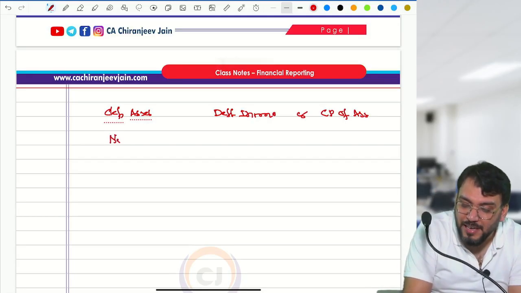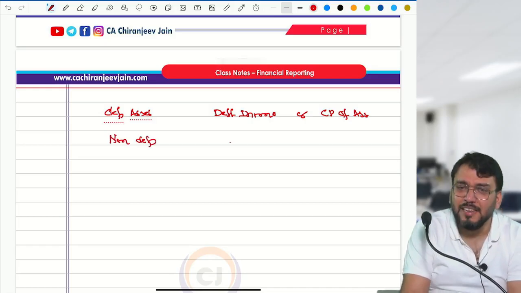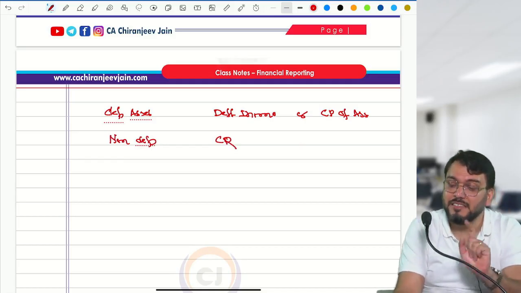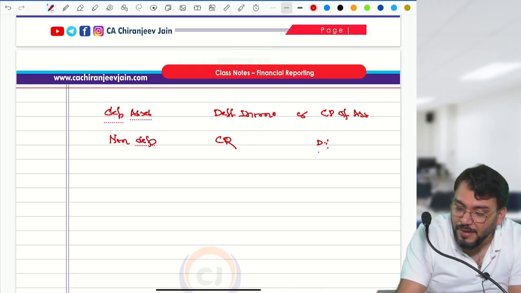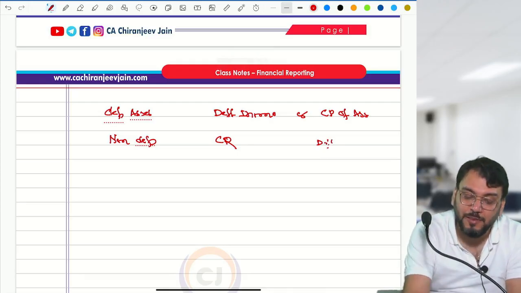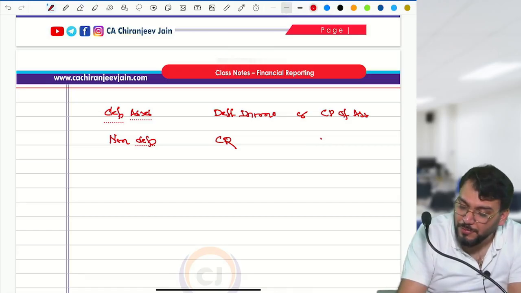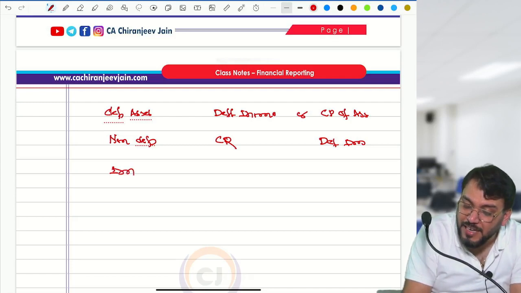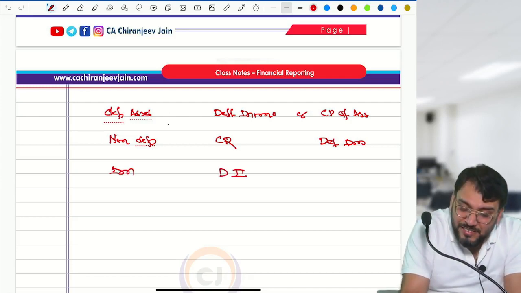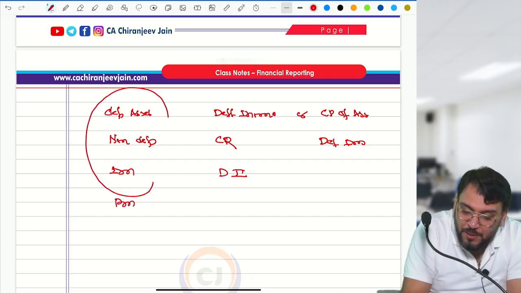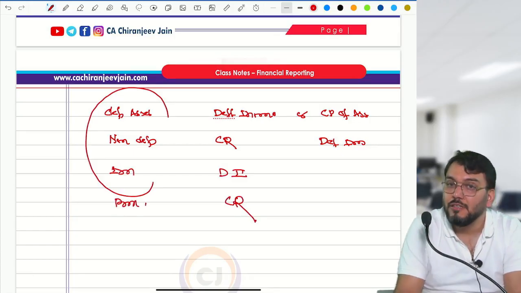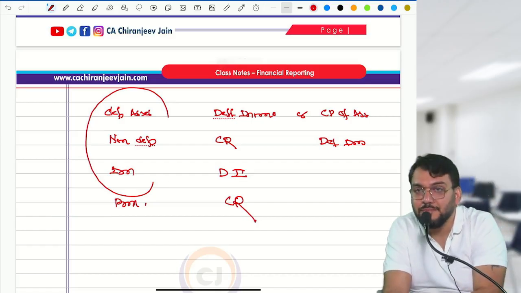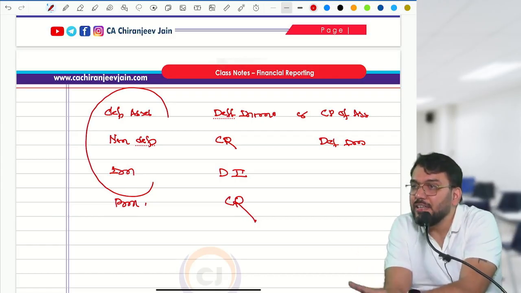For non-depreciable asset, can you say if there is no condition, it is transferred to what? Capital reserve. If there is an obligation, then also treated as what? Deferred income. Means in this case also not transferred to PL immediately. Correct. Then we have done grant related to income. There also deferred income. So can you say till now in no case, and also grant in the nature of promoter contribution transfer to capital reserve. So till now in no cases we have transferred grant immediately to PL. So what AS12 says that grant will be transferred to PL immediately in two cases.